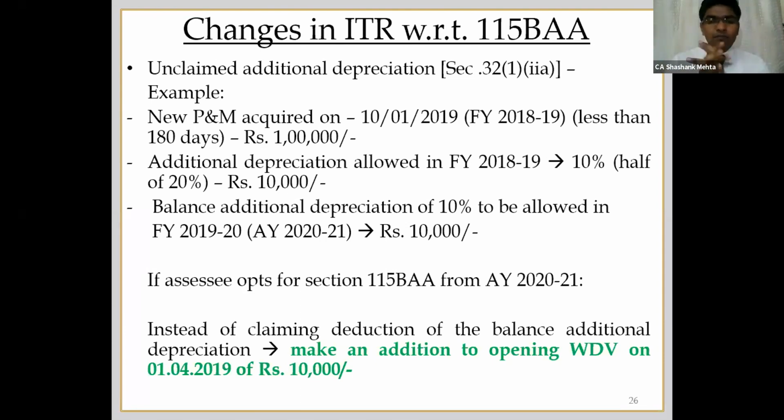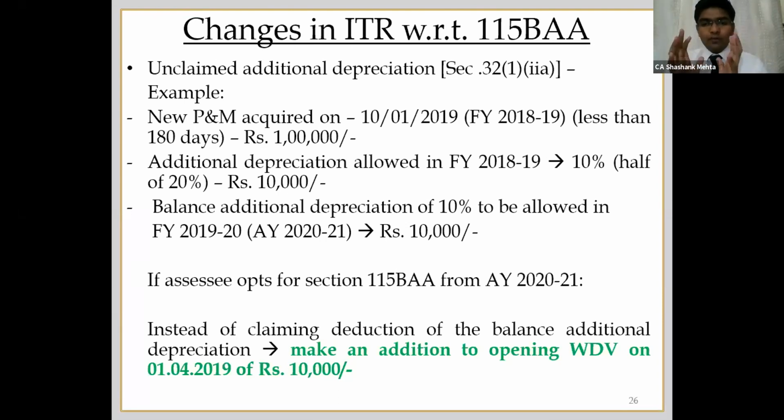However, as per 115BAA, as we saw, this kind of additional depreciation is not allowable. In order to mitigate this effect, the government has said that the unclaimed additional depreciation, which has been carried forward and is yet to be claimed in AY 2021, you adjust that amount by increasing your WDV on the first day of April 19.